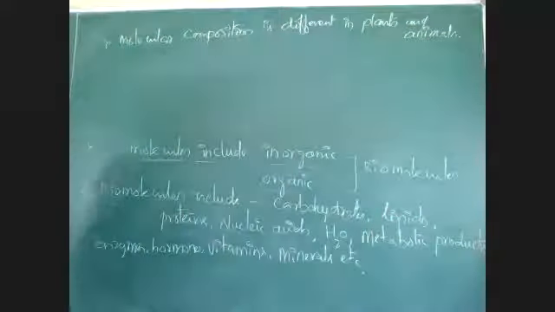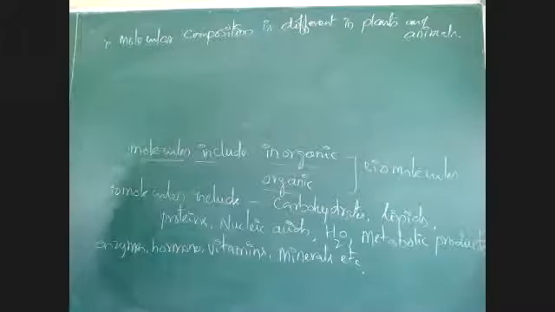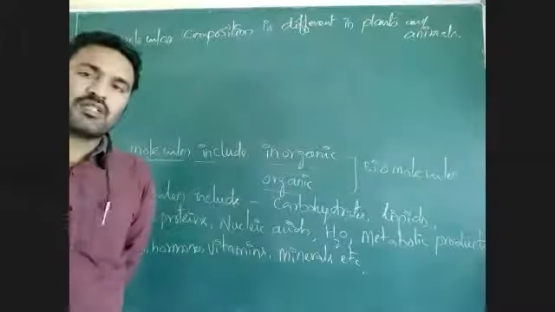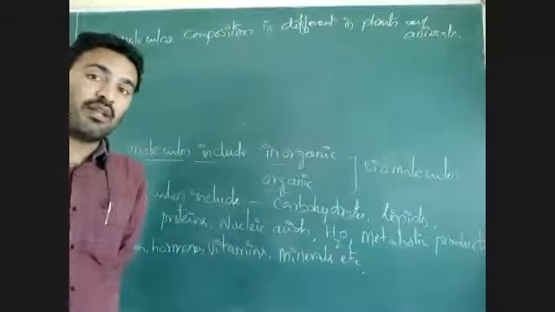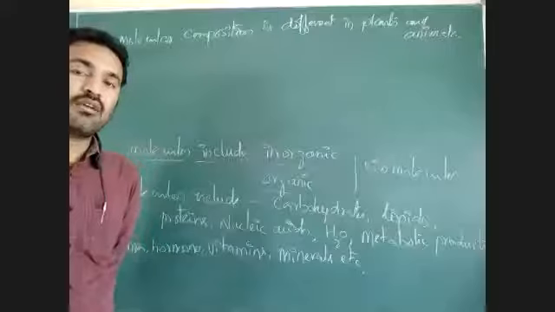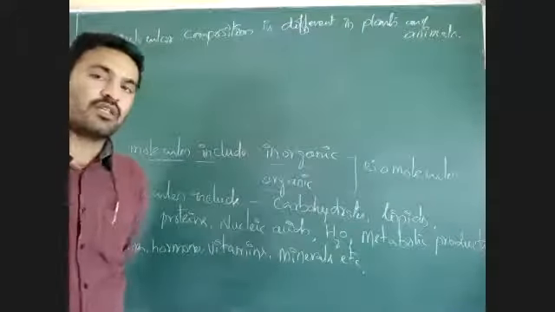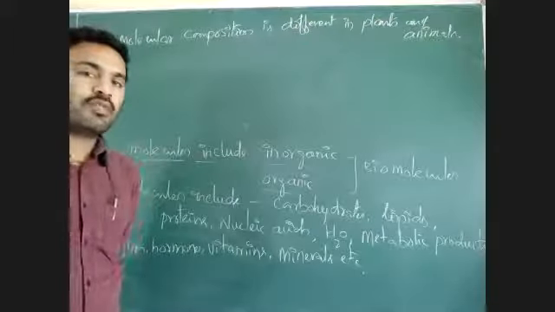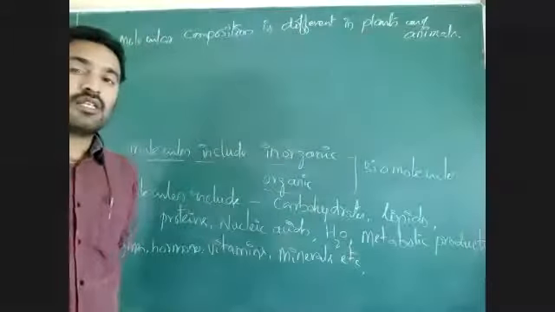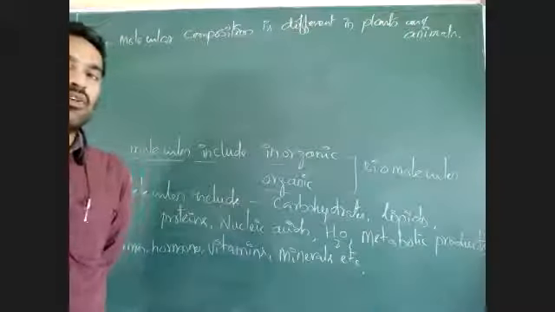In cell, we already studied that. Take a plant cell, what are the characteristic features of plant cell? Plant cell has cell wall, but animal cell has no cell wall. That means plant cell has cellulose, pectin, but in animal cell there is no cellulose. One more difference: in plant cell there is presence of chlorophyll, but in animal cells there is no chlorophyll.